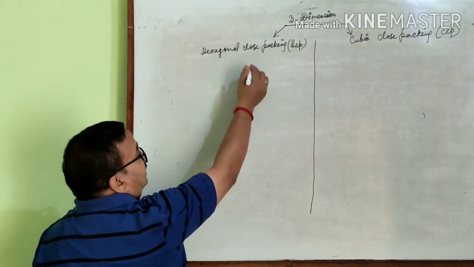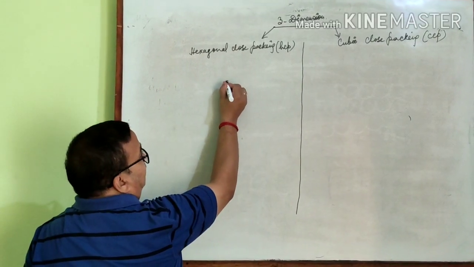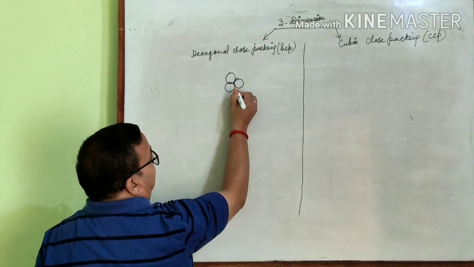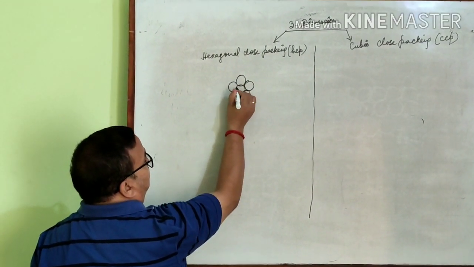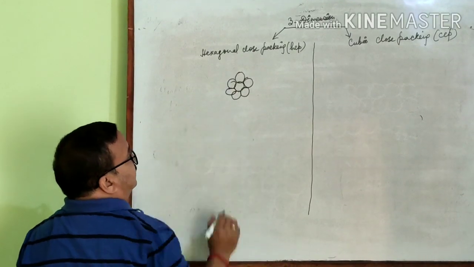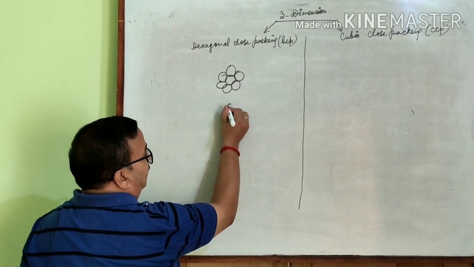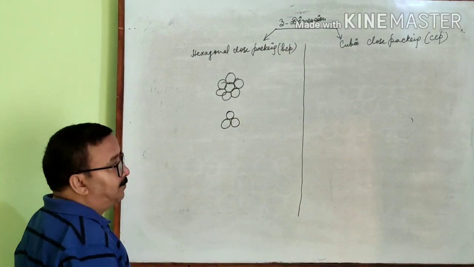In case of hexagonal close packing, in the first layer, one sphere is surrounded by 6 other spheres. In the second layer, 3 spheres are in contact with each other.